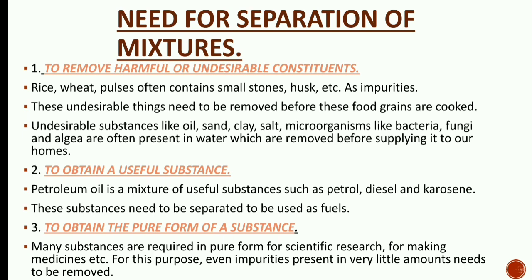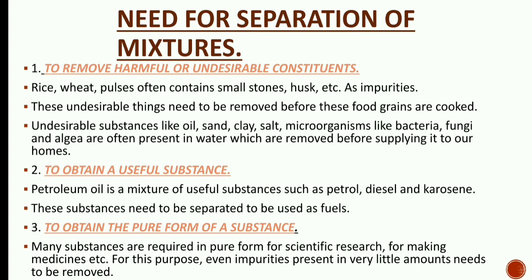Example, in petroleum oil, there are petrol, diesel, and kerosene present, and all these three forms of petroleum oil we need in our various purposes. So, in order to get all these three fuels, we separate them. The third need of separation of mixture is to obtain the pure form of a substance.